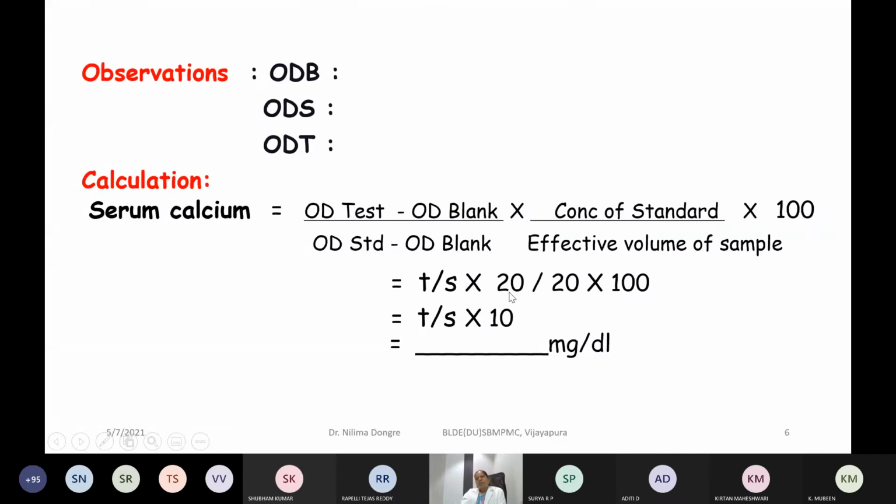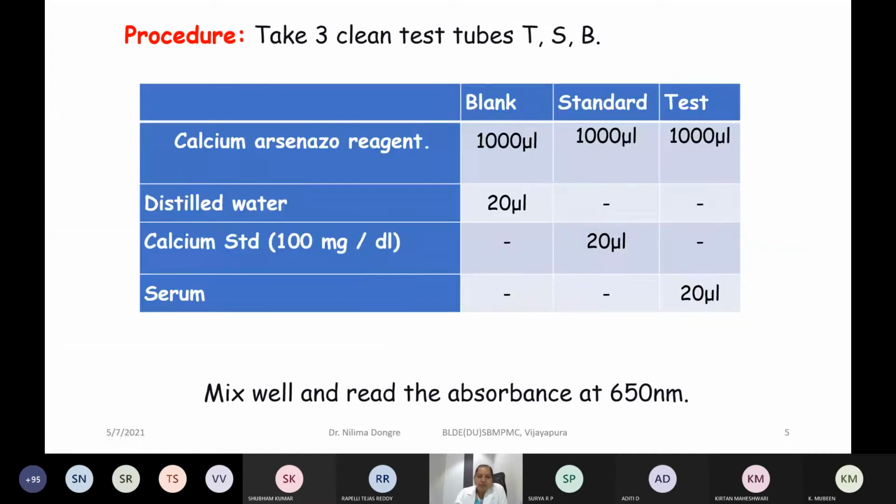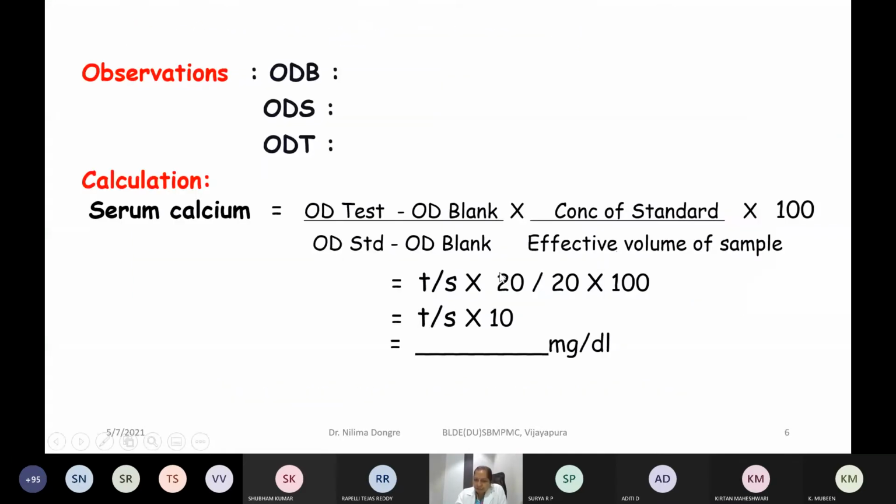So 20 microliter will be containing 20 micrograms of the calcium. You simplify this for your understanding. You want to try? Anybody will do the calculation? I have told you how to convert milligrams into micrograms, deciliter into microliters, and then you can get the volume as 20 micrograms here. And the effective volume of the sample that is being used.